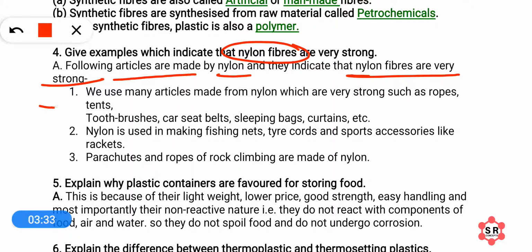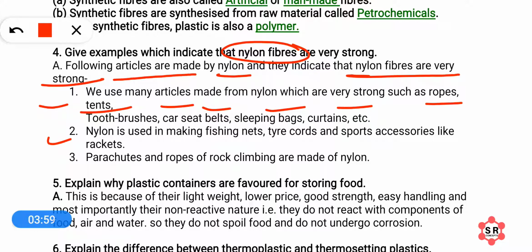For example, we use articles like ropes and tents, toothbrushes, car seat belts, sleeping bags, curtains. These are all very strong. Why? Because they are made of nylon fibers, which are very strong themselves. So this indicates that nylon is a very strong fiber.